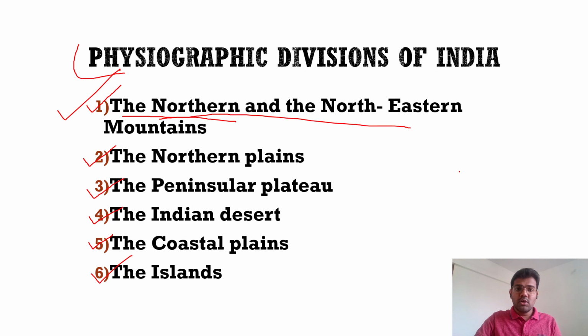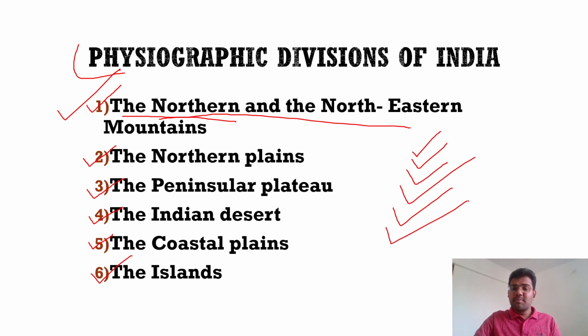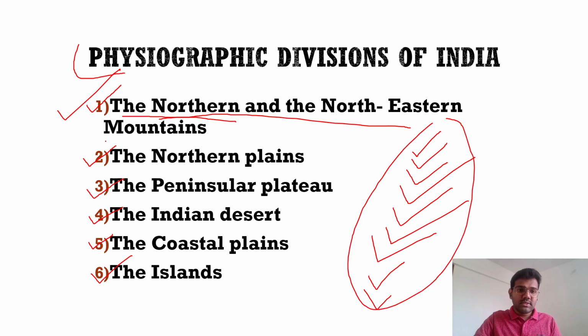So here, rivers are important, mountain chains are important, peaks are important, then passes are important, tribals are important, all the national parks, biosphere reserves from this area. We will talk about minerals, natural vegetation, and soils. So many subtopics we will cover for each topic. So these are our 6 important topics, and these are the important subtopics.